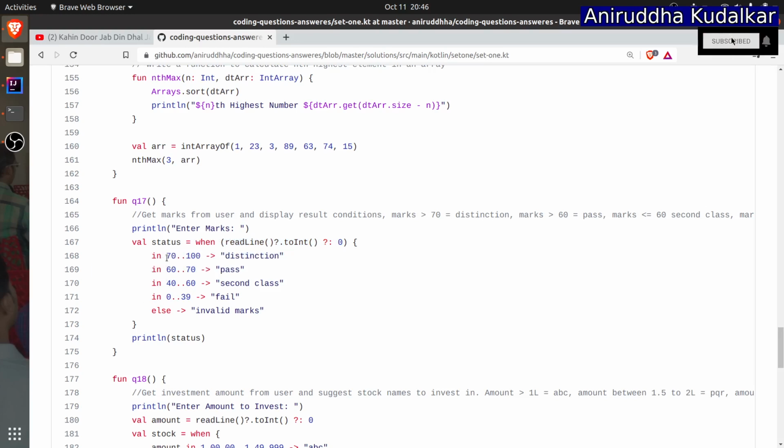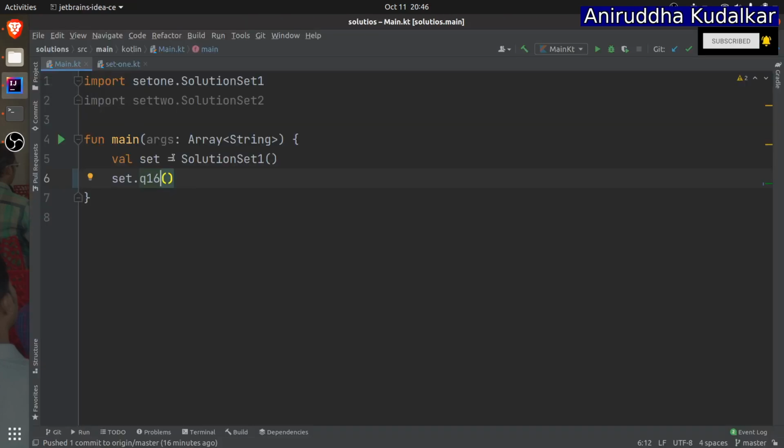So the condition is that in operator, and can you see this 70..100? The two dots mean a range. If whatever you have inputted is in the range of 70 to 100. The question over here wants you to understand when, then how to get input from a user, how to convert it, what is an Elvis operator, what is an in operator, and what is a range. So these are the things you should be familiar with.